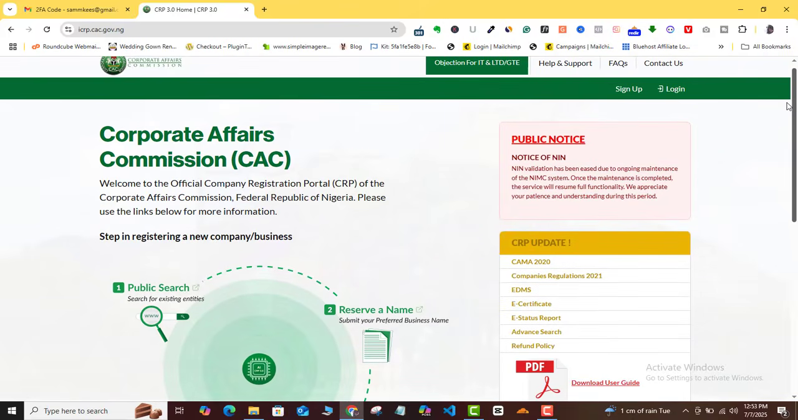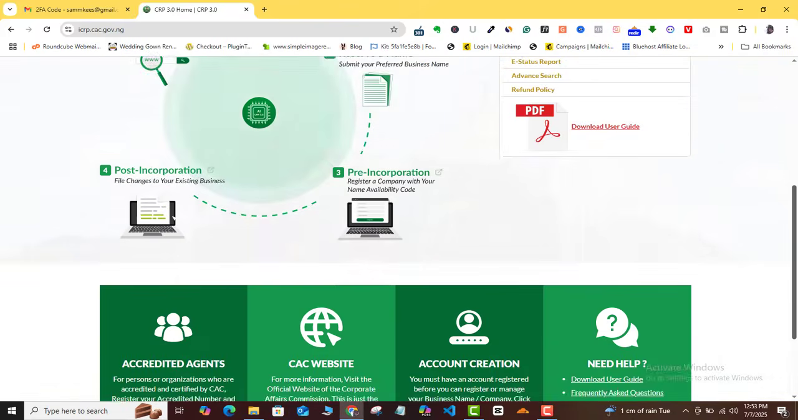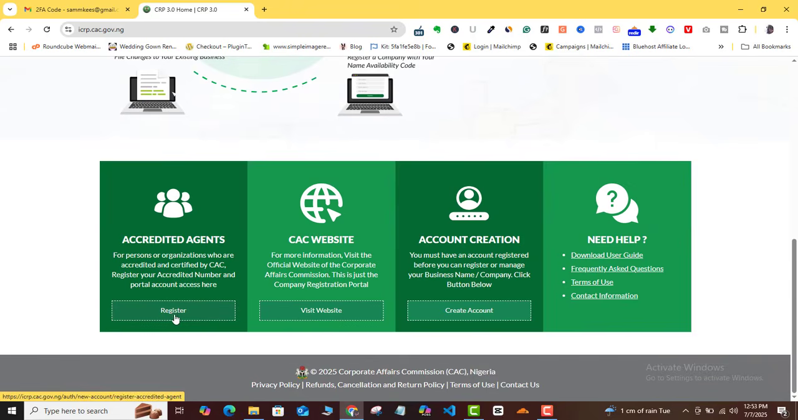So if you come back here, you can see here that accredited agents can register here, unlike before, where you had to go to the accredited agent URL to register. And here, if you want to know more about what's happening with CAC, you can always visit the official website here. If you want to create a new account for yourself as a public user, you will come here and do so. And if you need help, these are some of the help that CAC is making available.